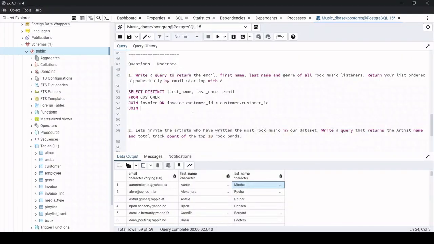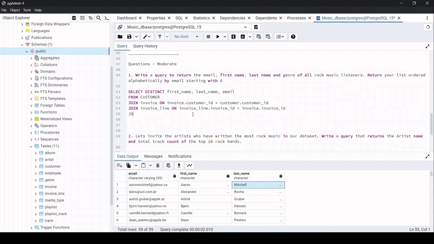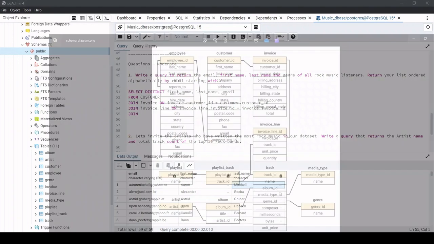So same here again, join invoice line on invoice line dot invoice ID is equal to invoice dot invoice ID.